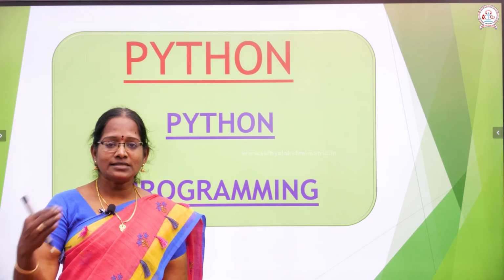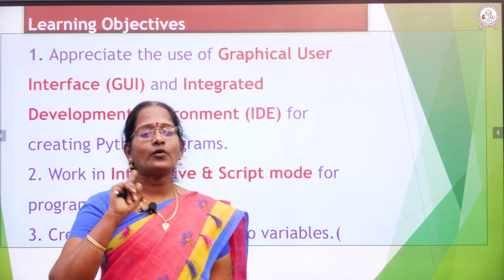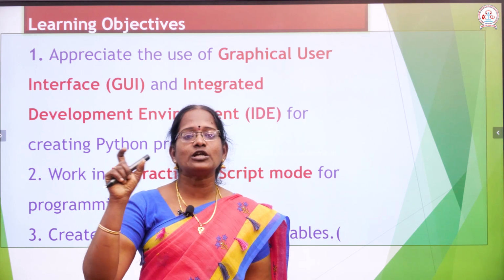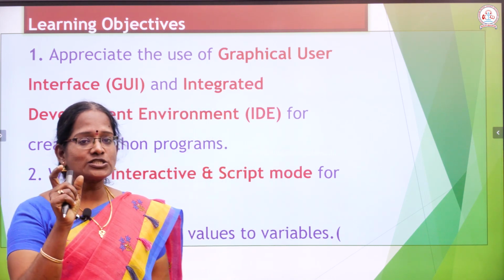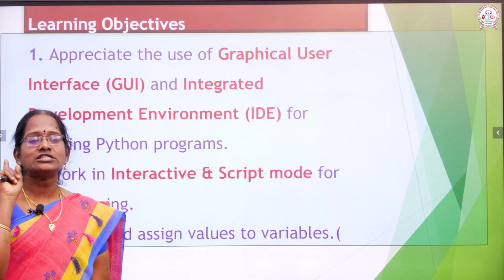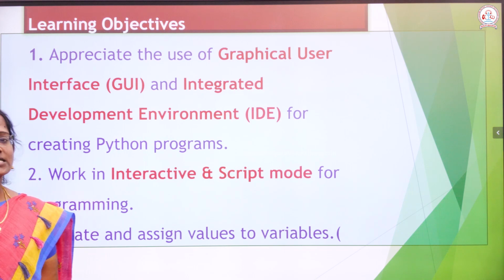In this chapter we discuss three different concepts. One is the GUI concept. GUI is the full form of graphical user interface. In this topic we first discuss two different types of modes. The first mode is the interactive mode, another mode is called the script mode.